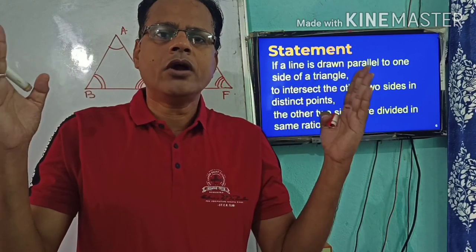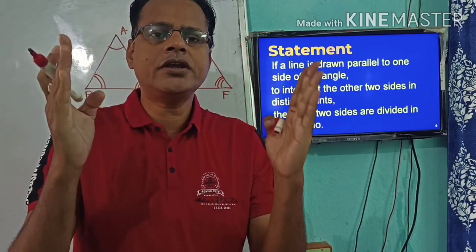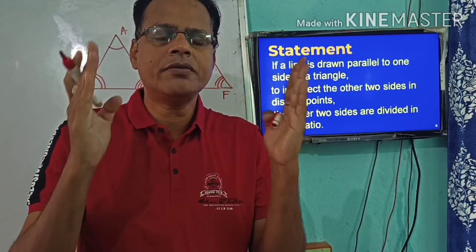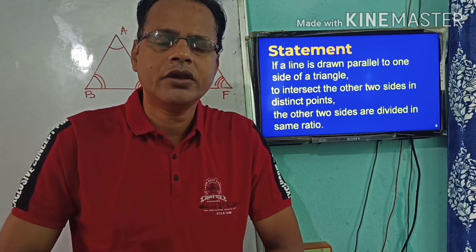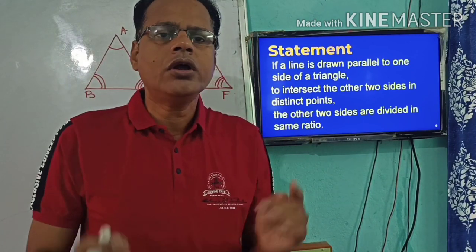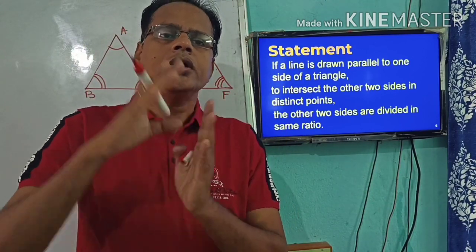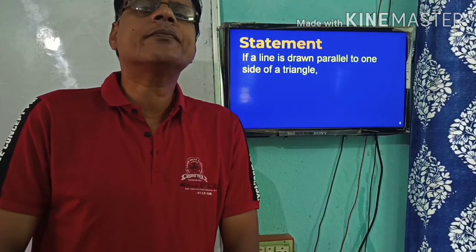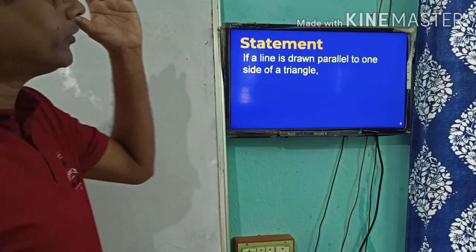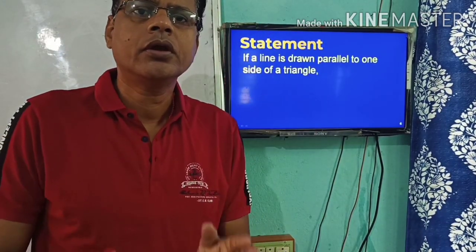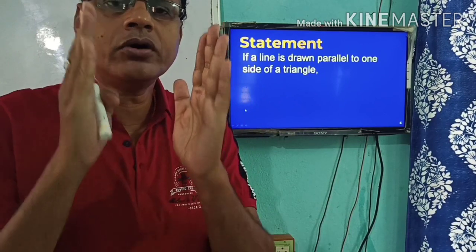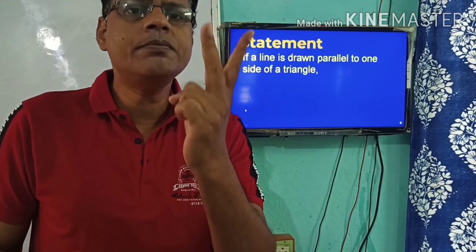Often students face difficulty while reading and remembering this statement of BPT. Is that clear? I will tell you in which way you can recall the statement. Dear students, you will have to remember the statement of the theorem in 3 breaths.